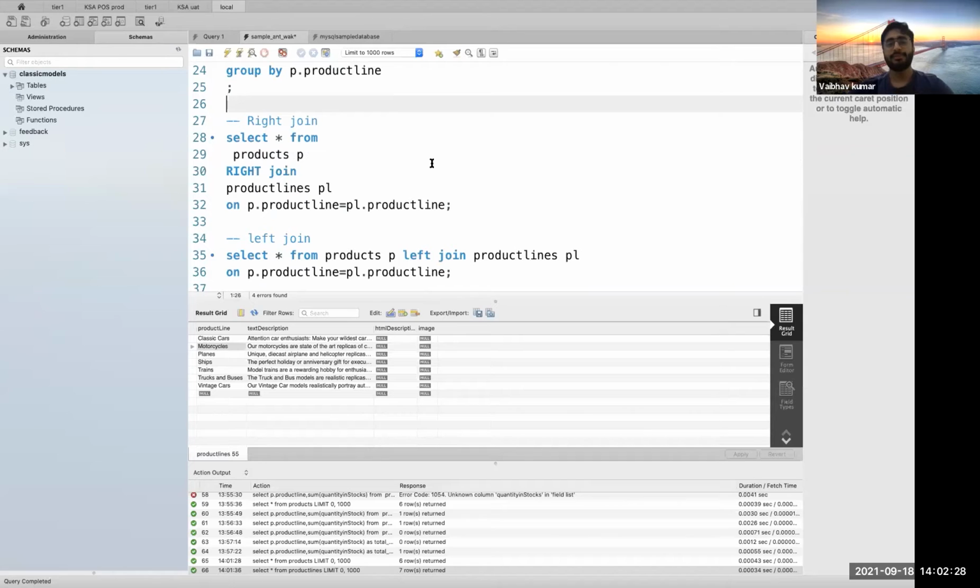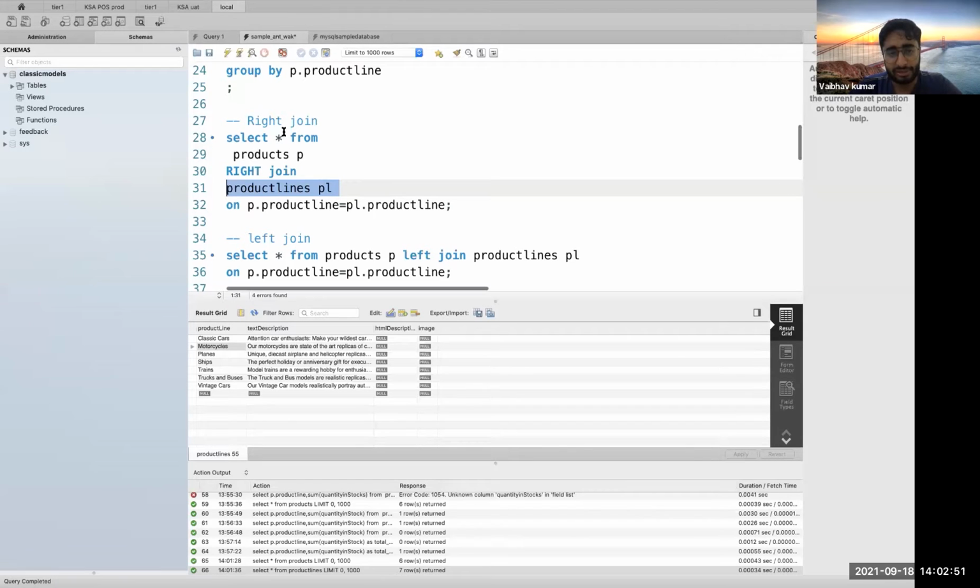So see, right join is something which basically gives you the complete set of information from your right table. So we call this a left table, and call this a right table. Okay, so now we are using a right join. This is only for your understanding.